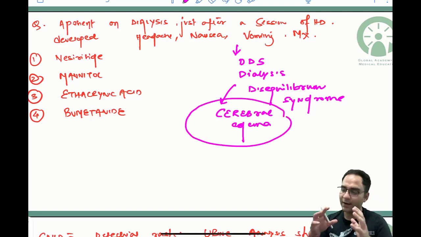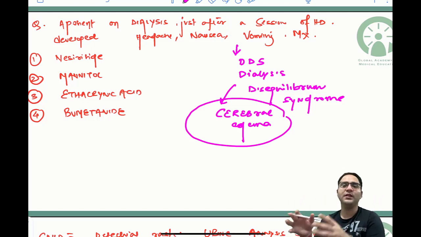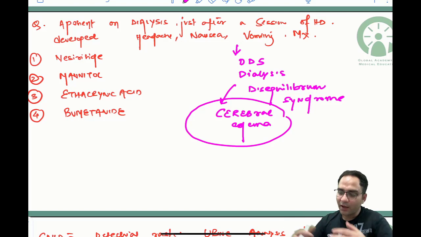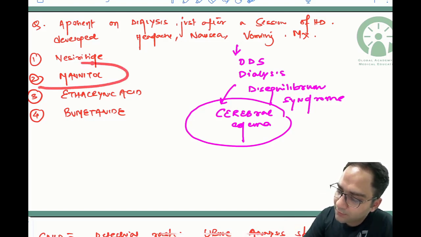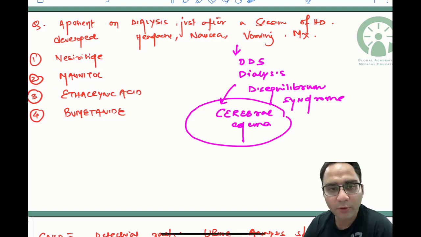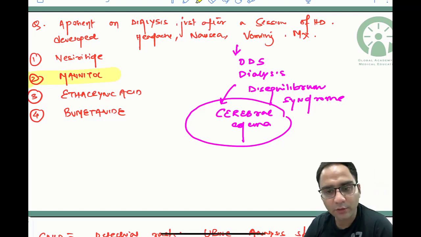So in dialysis disequilibrium syndrome, reducing the cerebral edema forms the cornerstone of the management. And which of the following drugs that have been mentioned can be used for decreasing the cerebral edema? The answer here would be mannitol. Okay.